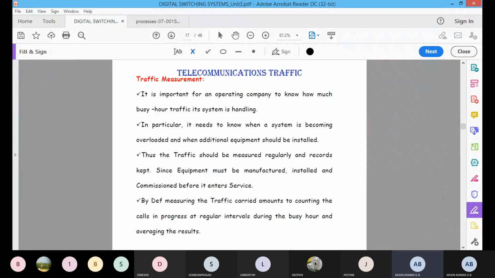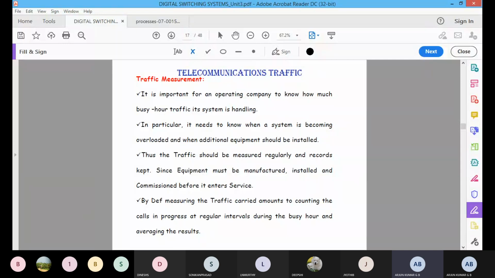What we will do means you can add some equipment to distribute the work to the other equipment also. That's why we regularly need to measure the traffic and keep it on record. Traffic measuring amounts to counting the calls in progress at regular intervals during the busy hours and then averaging the results. As usual, by using these flow diagrams, you can easily calculate.